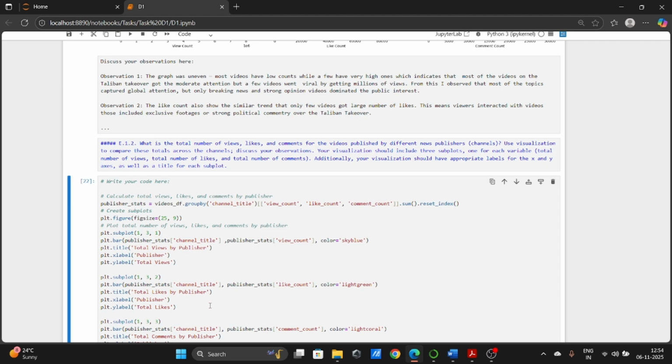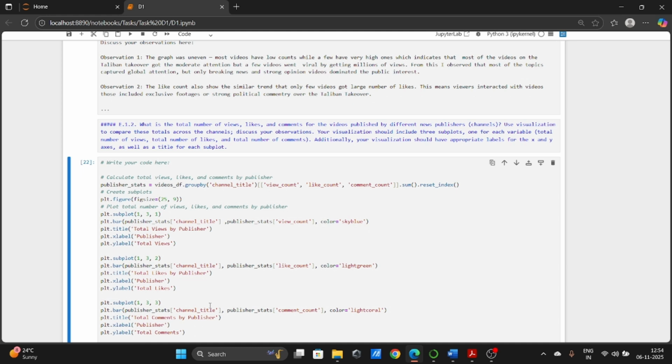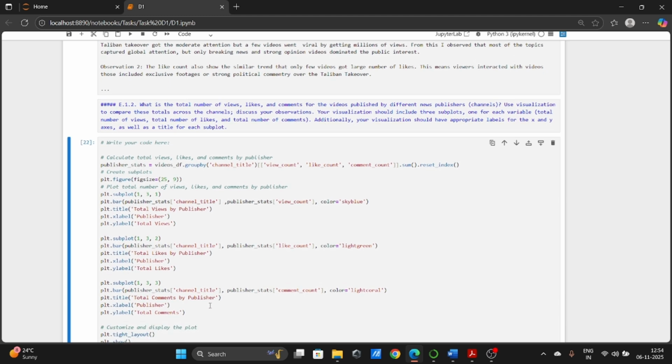And here, plt.subplot(1,3,2) indicates that it is the second graph of the subplots, and here I have used green color to differentiate it from the first chart. It indicates the total likes per publisher. And plt.subplot(1,3,3) indicates that it is the third chart of the subplots, and it shows the total comments per publisher, and I have used a red shade to differentiate it from the views and likes.